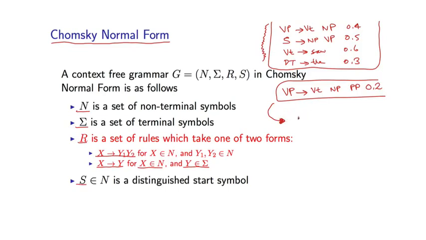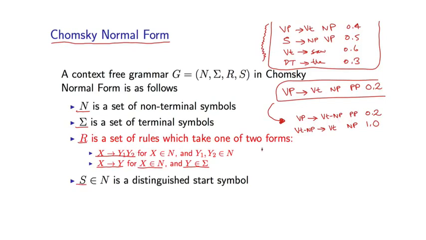I'm going to introduce a new symbol in the grammar. My first rule is VP goes to Vt-NP PP with probability 0.2, where Vt-NP is a new symbol I've introduced. Then I have a second rule which says Vt-NP goes to a Vt followed by an NP with probability 1. You can see how I've split this rule with three non-terminals on the right-hand side into two separate rules, each of which is in Chomsky normal form.